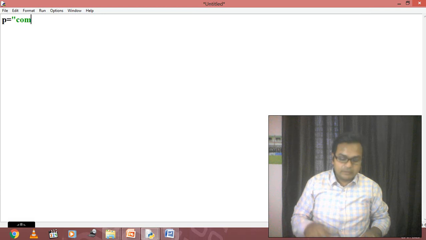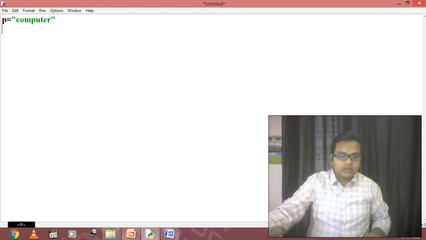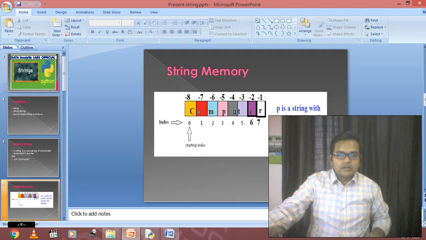So here I'm going to define the string computer. This is the way I have represented this string. Now I have to display this p. Now just check over the string index values 0, 1, 2, 3, 4, 5, 6 and 7.